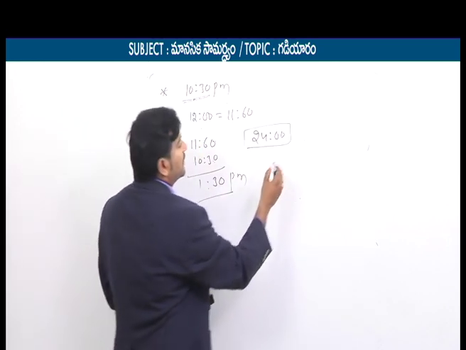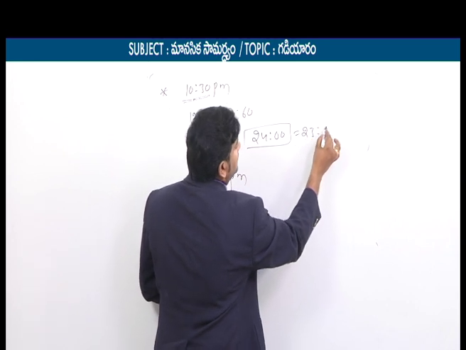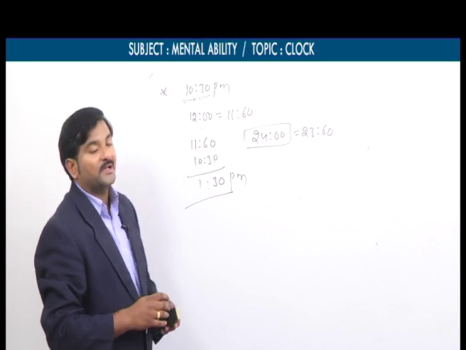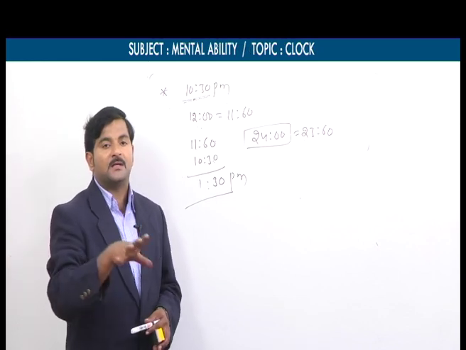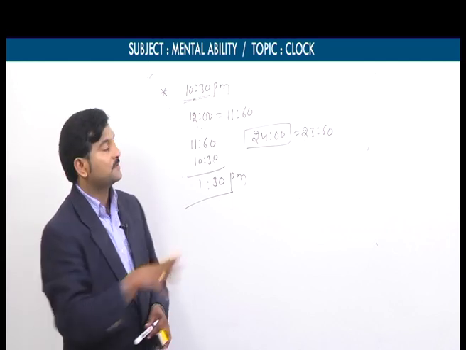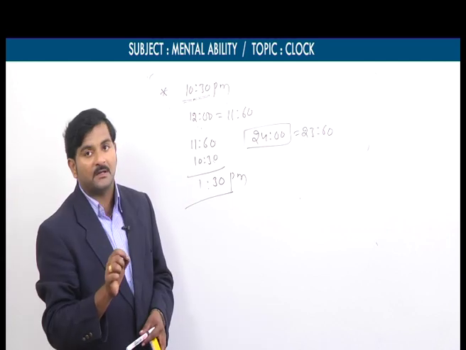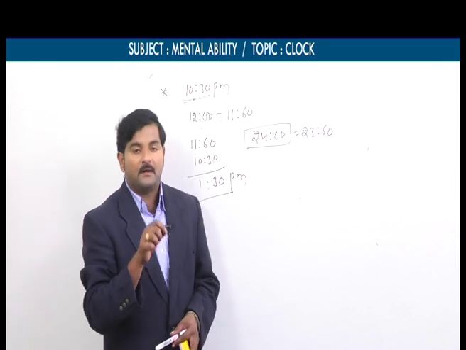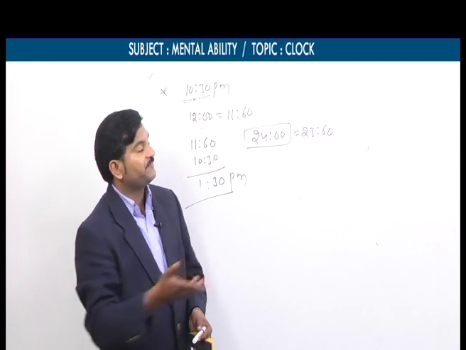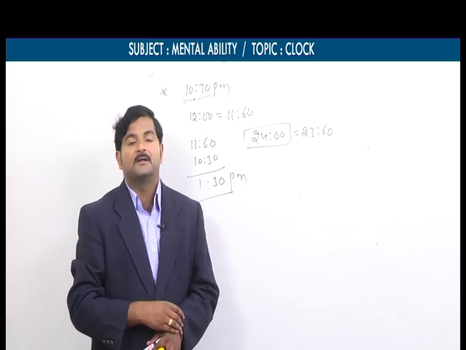Again 24 hours can be expressed as 23 hours 60 minutes for our simplification. So this is about mirror image time. If it is a normal clock, we need to subtract from 11 hours 60 minutes. If it is a railway clock, it is 23 hours 60 minutes.